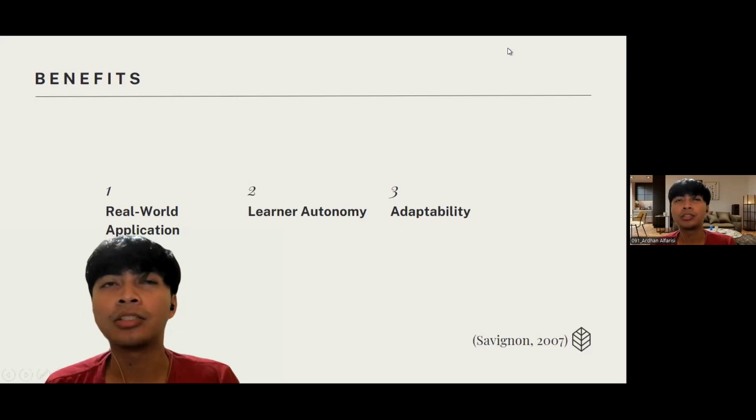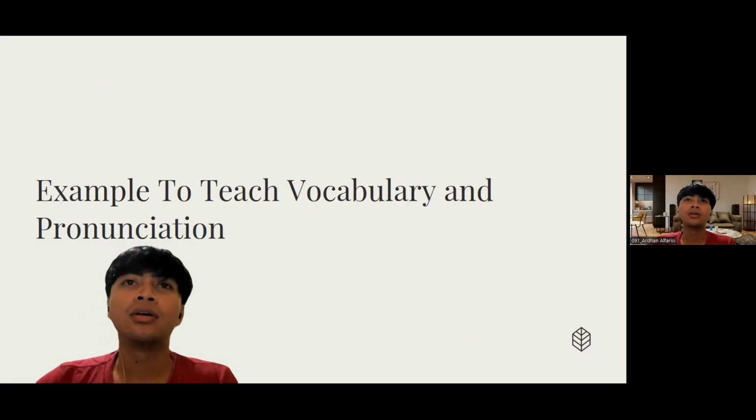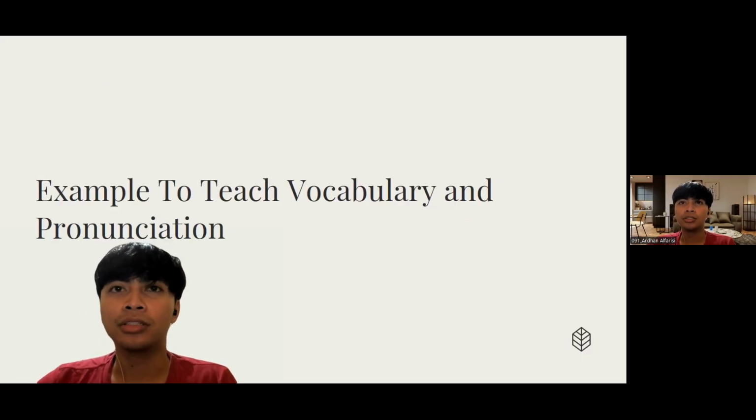Okay, let's move on to the example on teaching vocabulary and pronunciation.